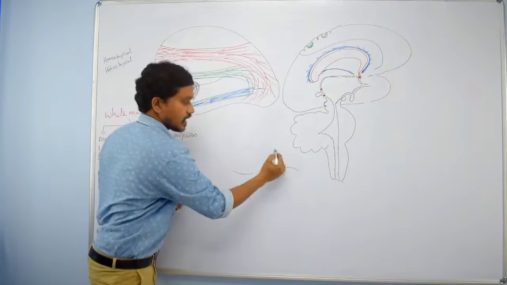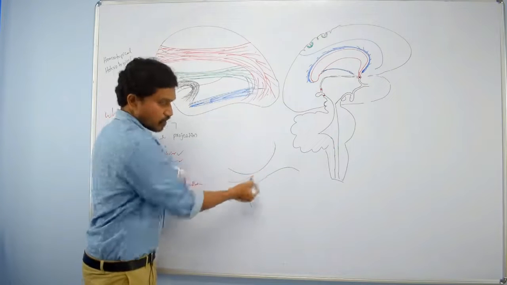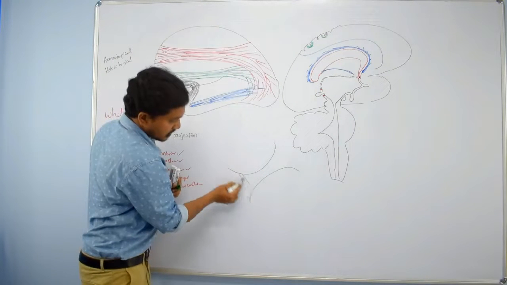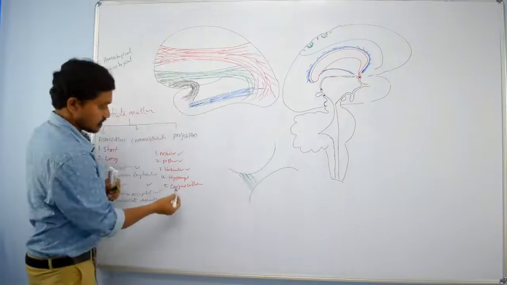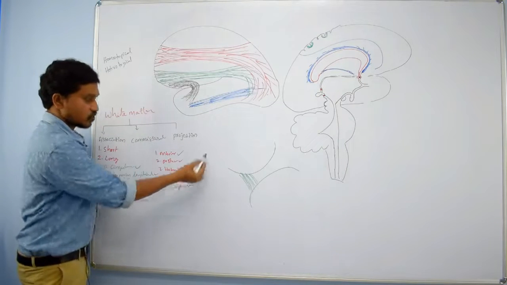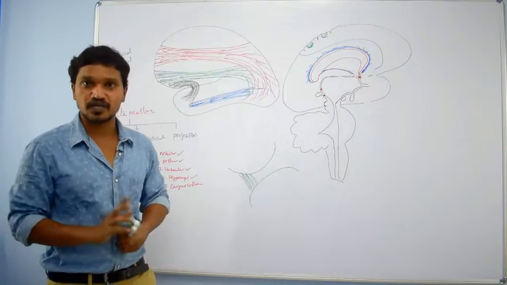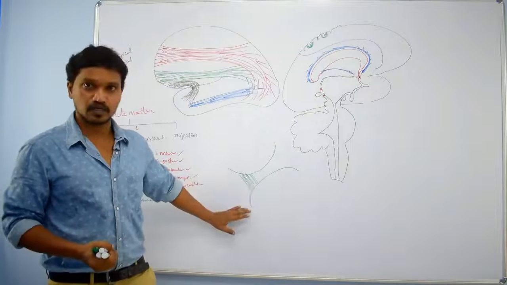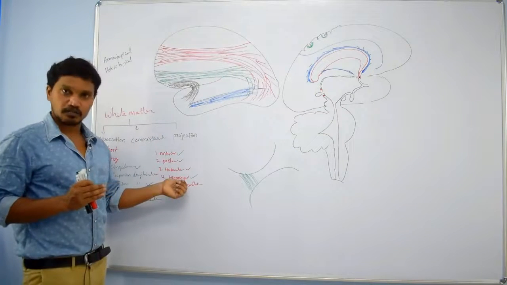Anteriorly these are the columns, posteriorly they are the crura. In the middle part, the body. These parts are connected by some commissural fibers. These commissural fibers we call the hippocampal commissure. Right? I will describe it in detail when we study the hippocampus. Don't worry in this session. Clear? That's it about the hippocampal commissure.